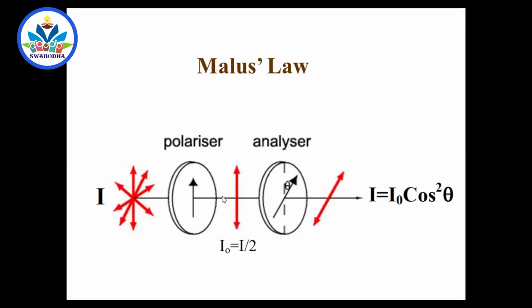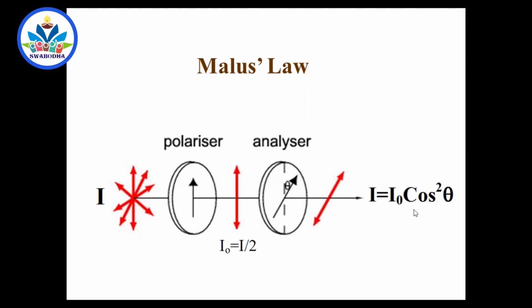And after that, polarized light is incident on an analyzer whose axis is inclined at an angle theta with the incident polarized light. Then, after coming out of this, the intensity of the light coming out of the analyzer is I equal to I naught cos square theta. The mathematical statement itself is the Malus law.